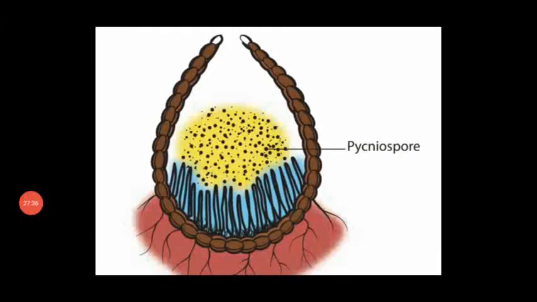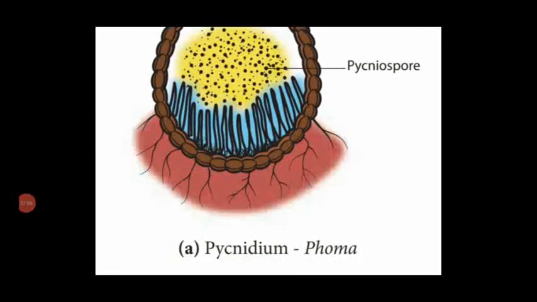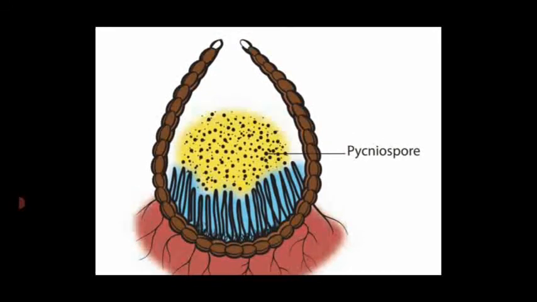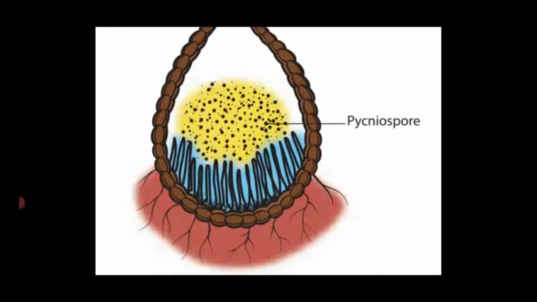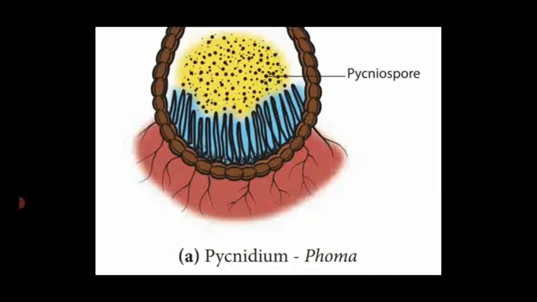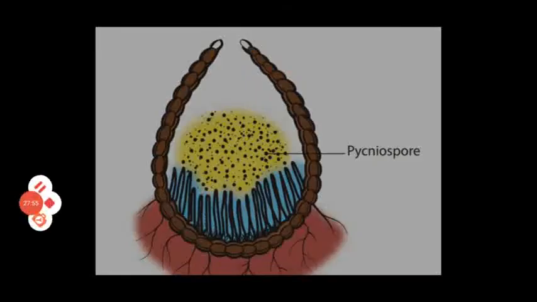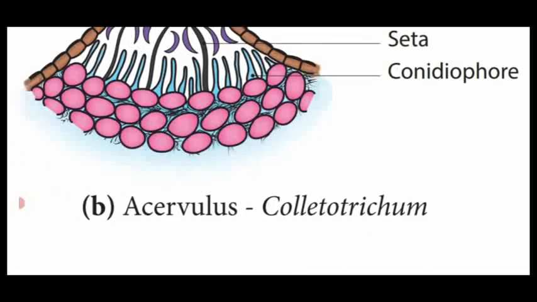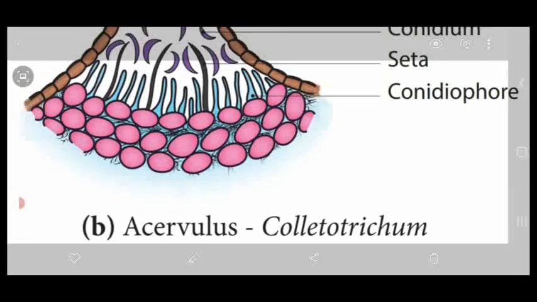Dear students, this is one type of fruiting body named pycnidium, present in the plant fungus called Phoma. They produce spores called pycniospores. The fruiting body is named pycnidium. This is another type of fruiting body named acervulus, which is present in the Colletotrichum fungal species.